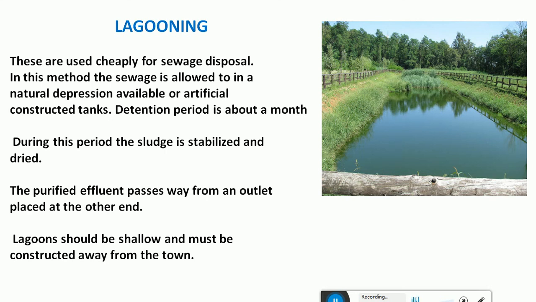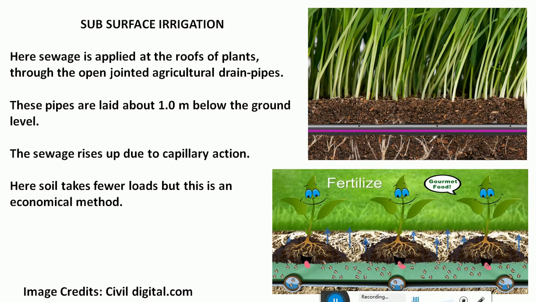Okay, it is used for irrigation purposes, and it should be constructed away from the town, because due to decomposition it may cause a bad odor problem. And we also have subsurface irrigation methods. Here the pipes are laid around 1 to 1.5 meters below the ground, and there will be perforations in these pipes. Here you can see in this image, the wastewater is allowed to flow into these pipes, and due to the perforations present in these pipes, the wastewater is released from these pipes, and it will directly